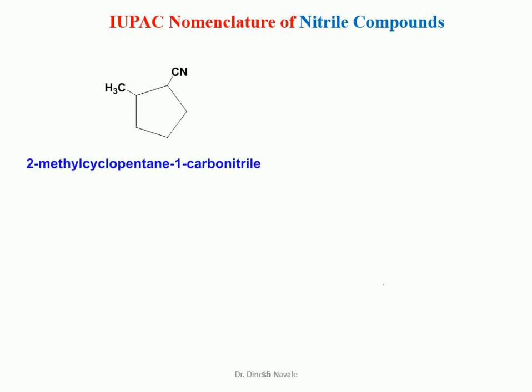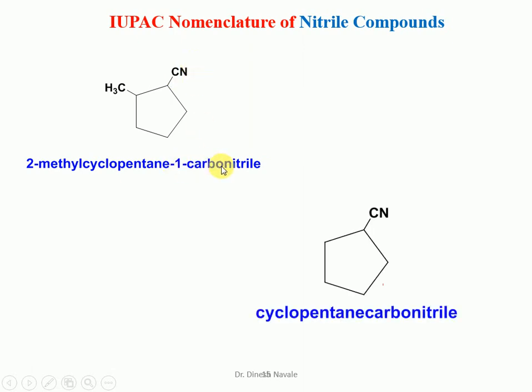Now for this, again a 5-member ring is there. So it is a cyclopentane. We have to write down the corresponding alkane as it is. But methyl is a substituent. So we have to give the number 1 to this carbon to which nitrile is directly attached. So this is carbon number 1. So next will be carbon number 2. We have to go anti-clockwise. So it is 2-methyl cyclopentane as the parent hydrocarbon. So we have to write down as it is 2-methyl cyclopentane. And then we have to put up the word which is carbonitrile. So it is 1 carbonitrile.